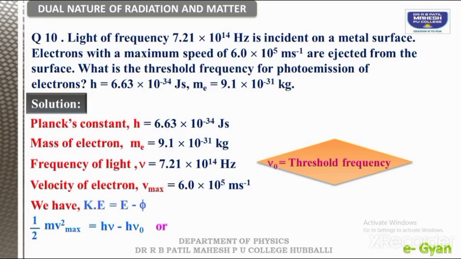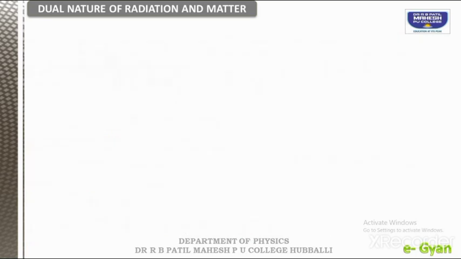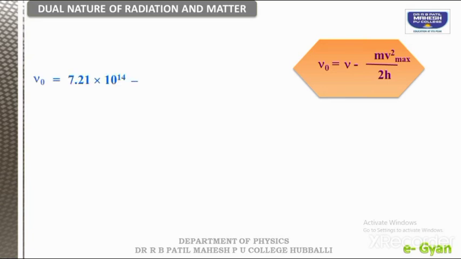Take the right hand side nu naught into h, which is negative, take it to the left, it becomes positive, and the left side term goes to the right side. Then we can rewrite the formula as nu naught is equal to nu minus m into v square maximum divided by 2 times h. So the formula is here and we are inserting the values.